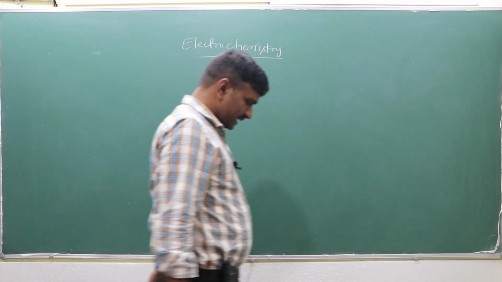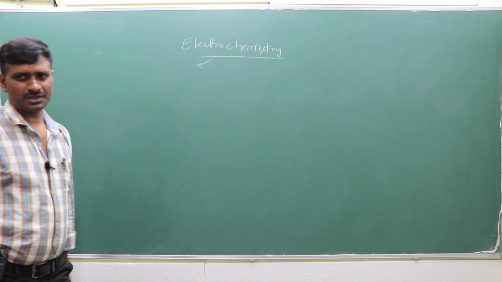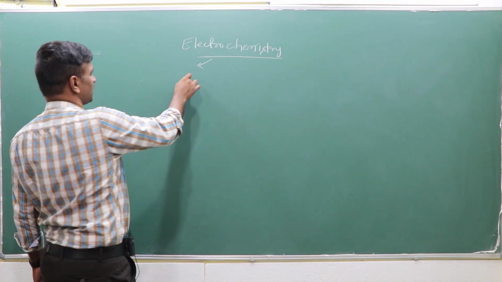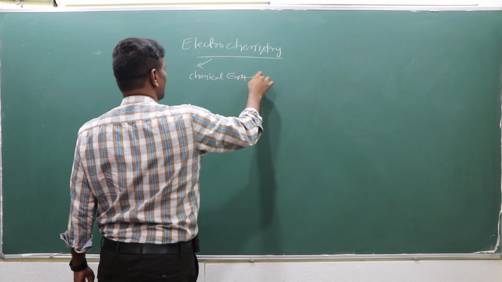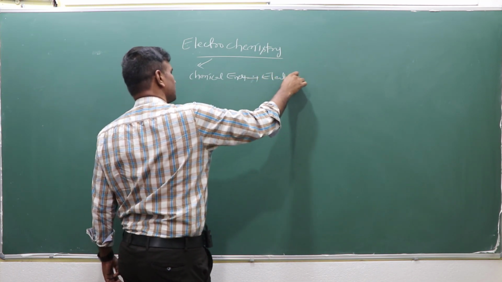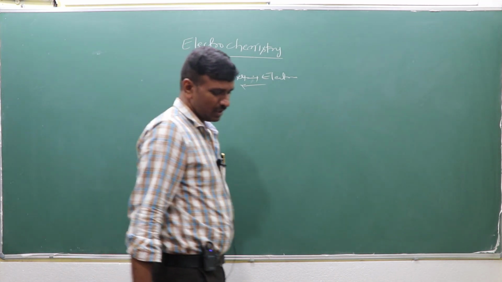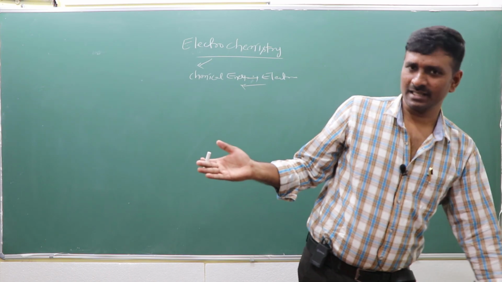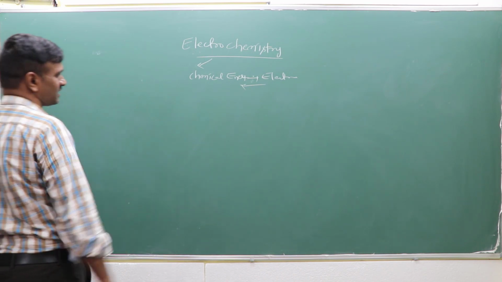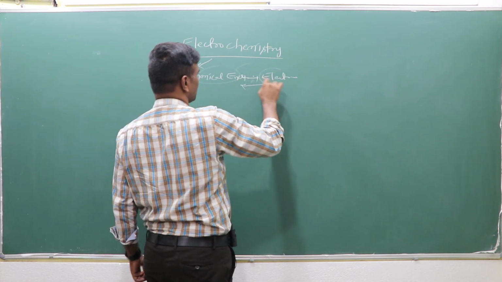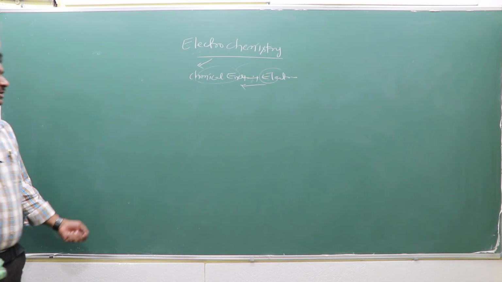Generally we know that electrochemistry is the branch of chemistry for the conversion of chemical energy to electrical energy, or vice versa, electrical energy to chemical energy. Reactions take place and are converted to electrical energy, or by passing current, reactions take place. So conversion of electrical energy to chemical energy or chemical to electrical energy is generally considered. There may be a number of forms, but we consider it like that.